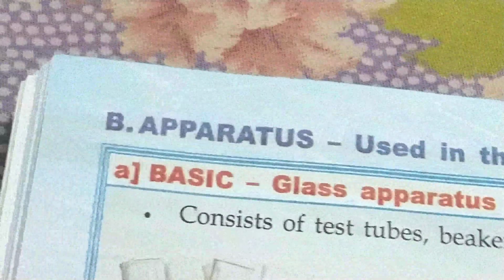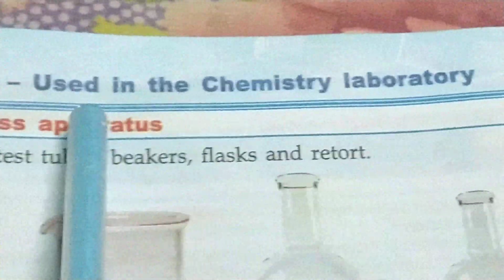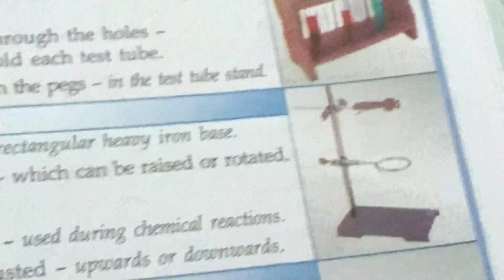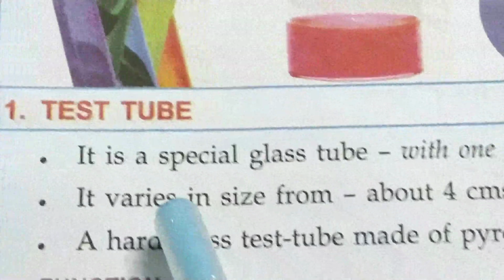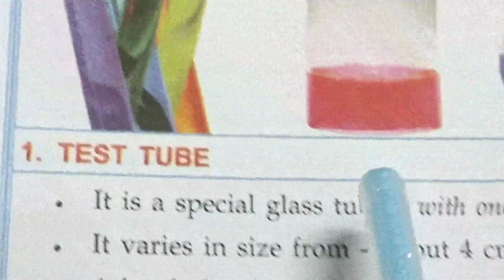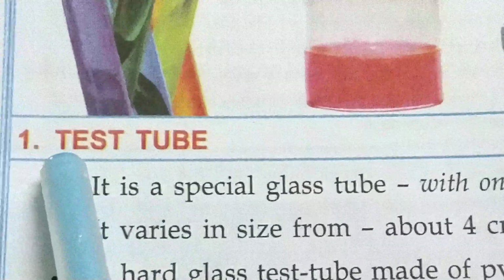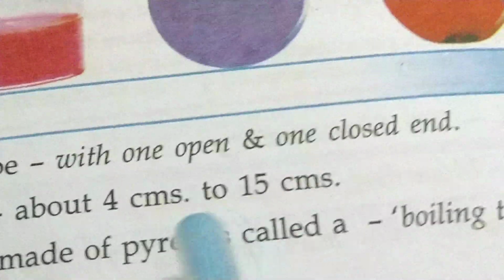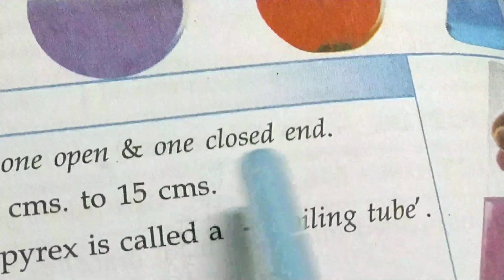Next, apparatus used in the chemistry laboratory. So here are different types of apparatus which are used in a chemical laboratory. Let's start with the different types of apparatus. First of all, the test tube. It is a special glass tube with one open and one closed end.